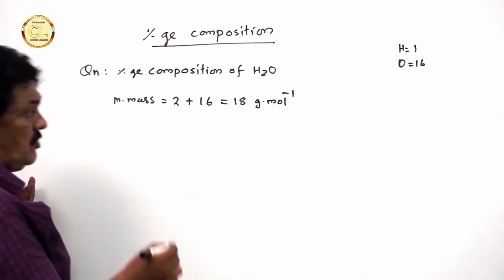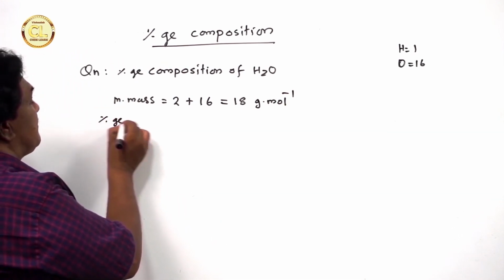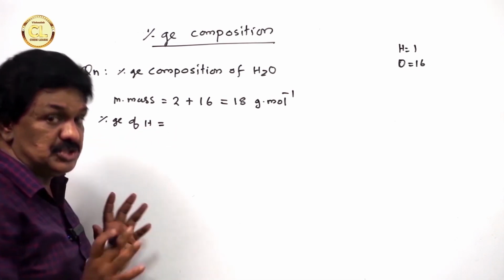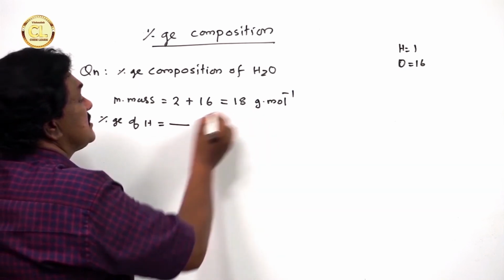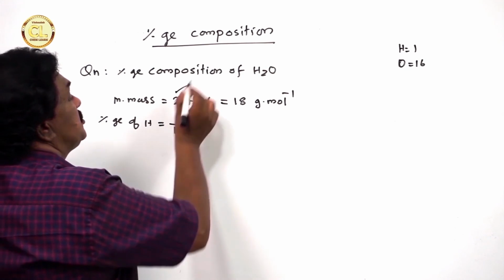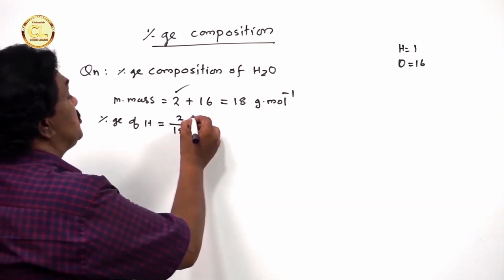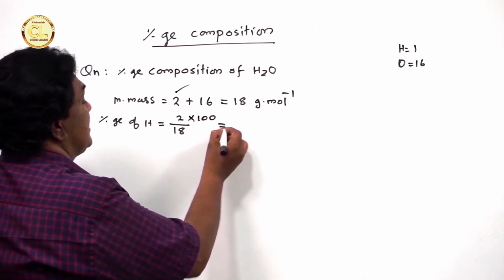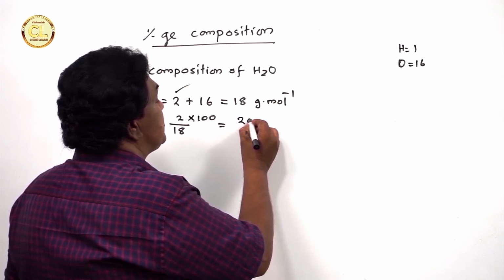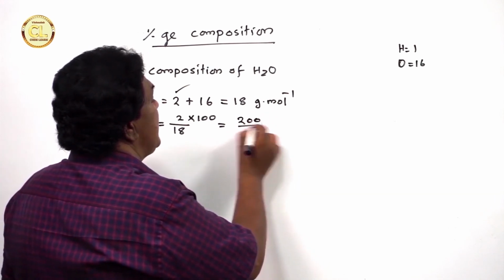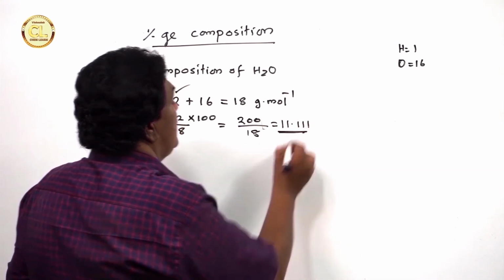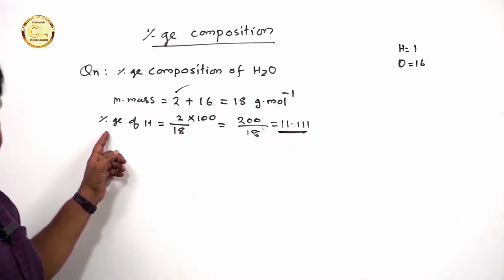Now, I am going to calculate the percentage of hydrogen in water. Percentage of hydrogen is equal to, what is the total mass? 18. Out of 18, what is the mass of hydrogen? 2. So put 2 here, into 100. So 2 into 100 divided by 18, that is 200 divided by 18, that is 11.11. This is the percentage of hydrogen.